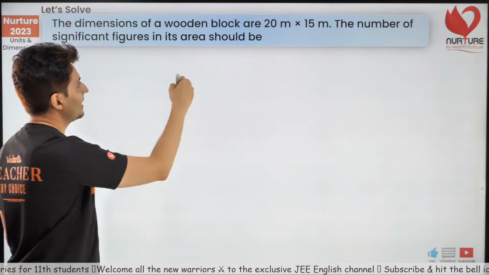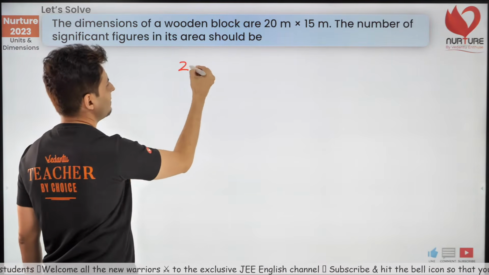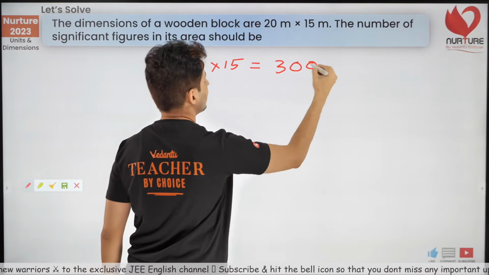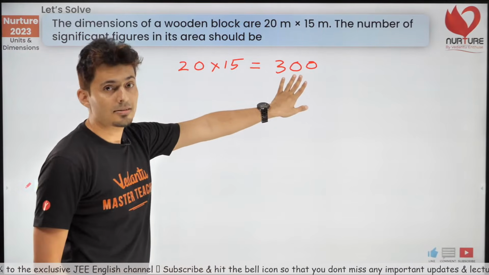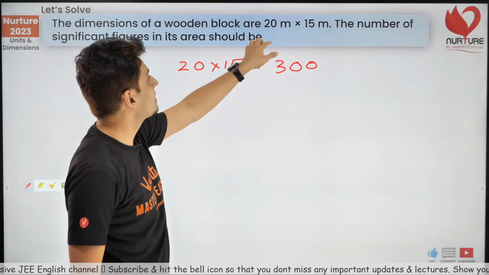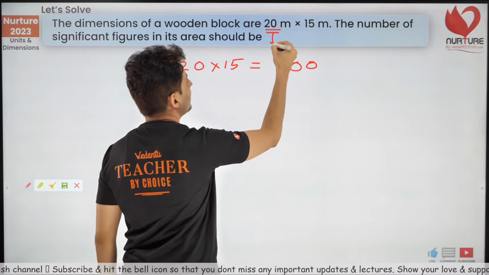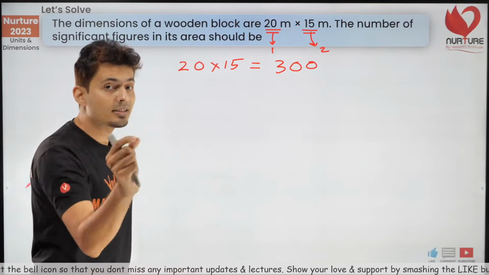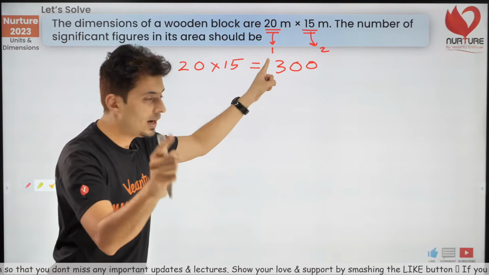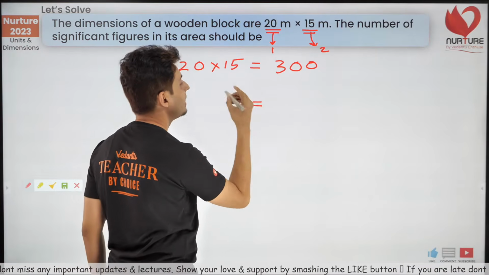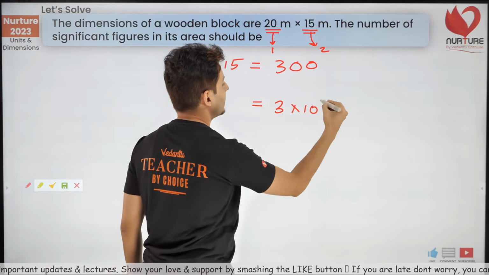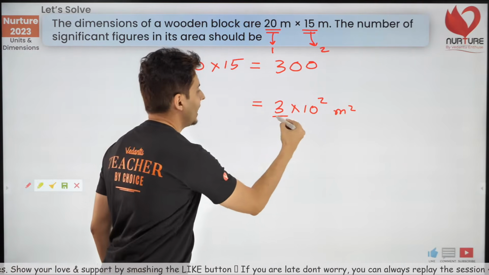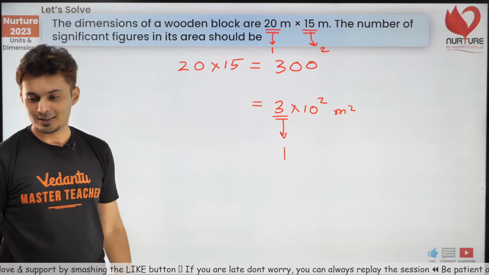Yes, what will be the final answer? 20 into 15, guys. If somebody had to just multiply 20 into 15, what will be the answer? It will be 300. But you cannot leave the answer like that. How many significant digits are there in 20? In 20, there is only 1 significant digit. In 15, there are 2 significant digits. So the least significant digit is 1. So the final answer should have only 1 significant digit. That means 3 into 10 to the power 2 meters square. That's the answer. So there is only 1 significant digit in the final answer.